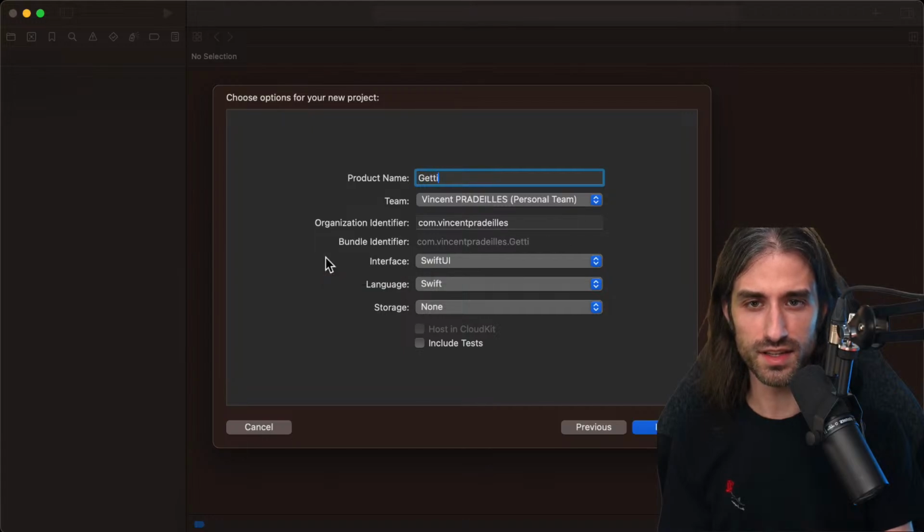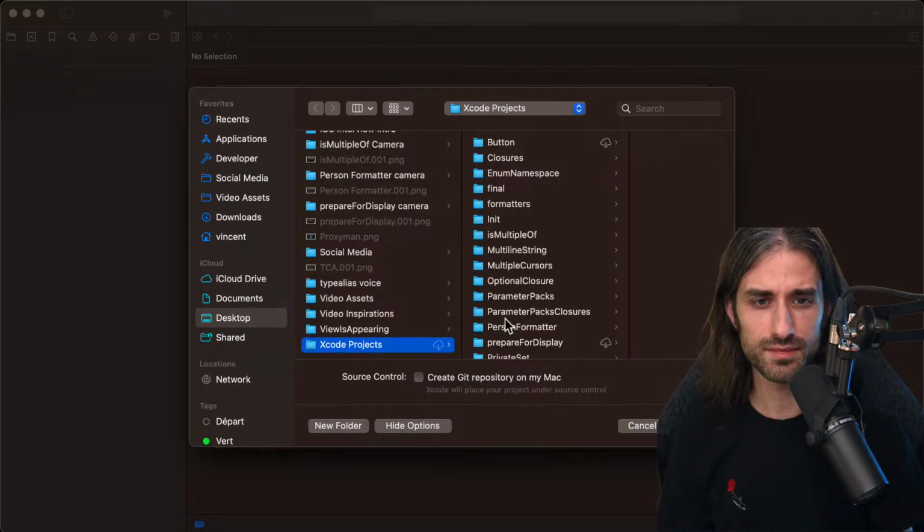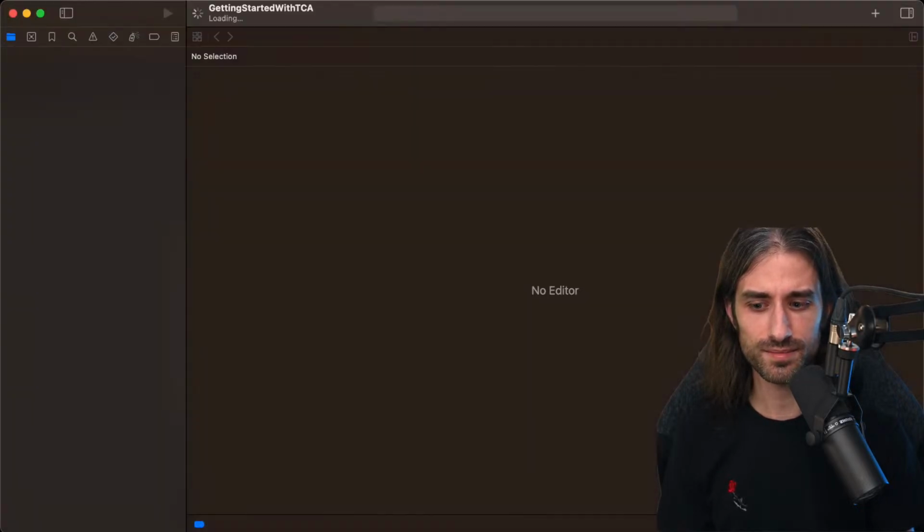Getting Started with TCA. That's way too long of a name for an Xcode project, but it's too late, I've already written it. And I'm going to include tests because maybe we will be writing tests a bit later and it will save me from creating the targets manually. All right, creating the project.